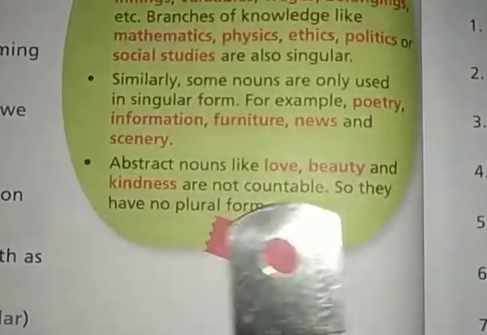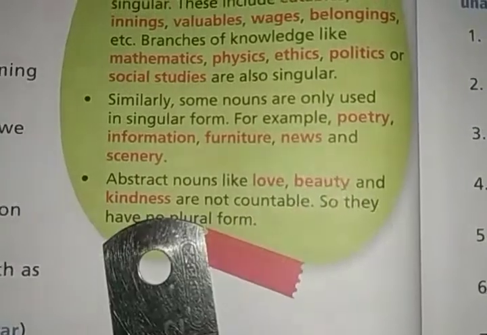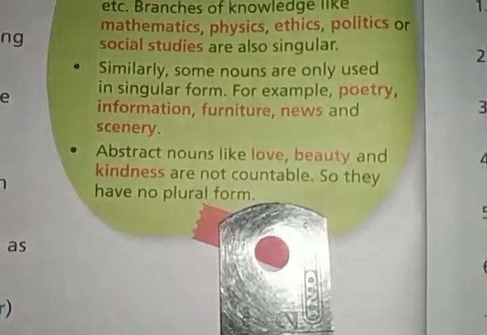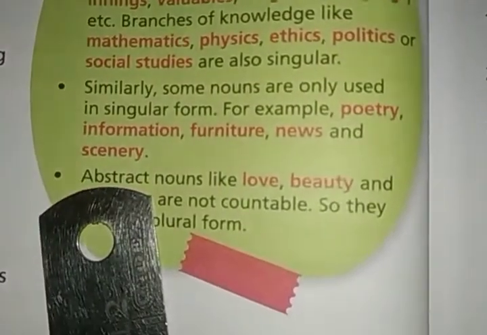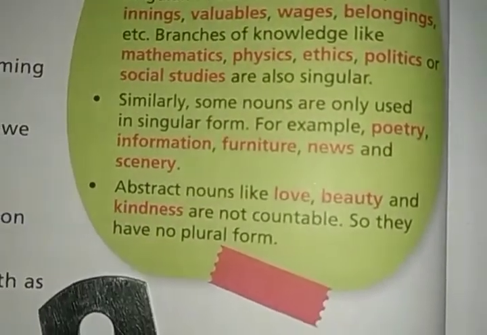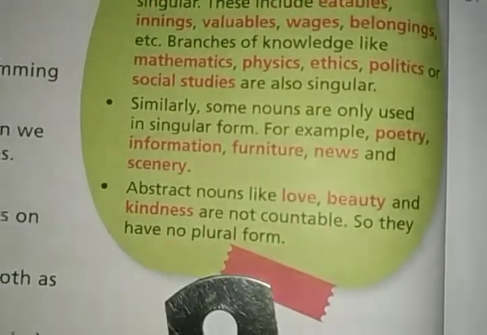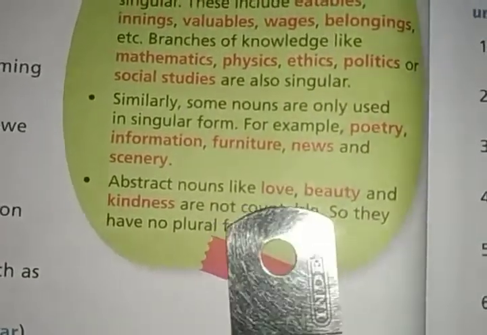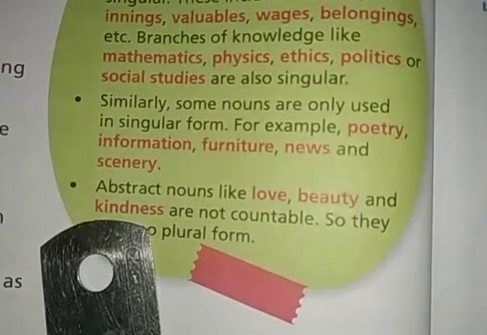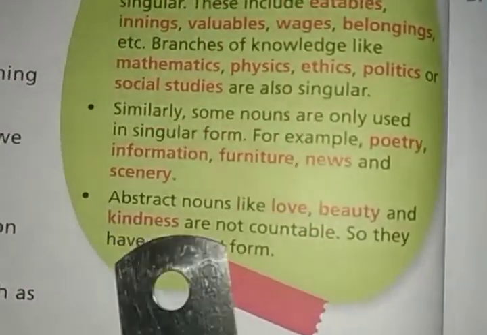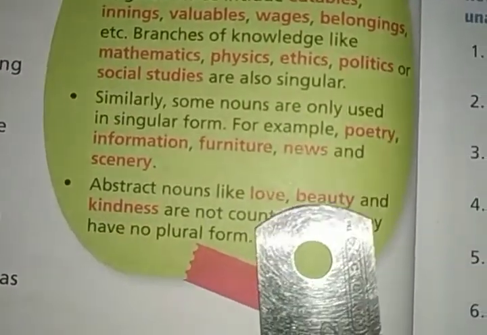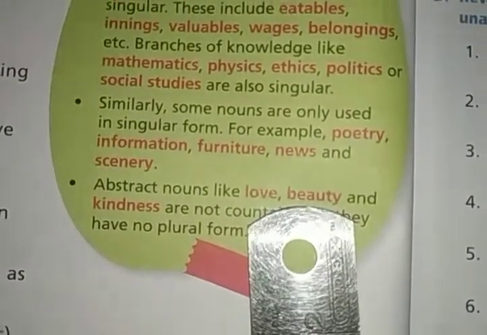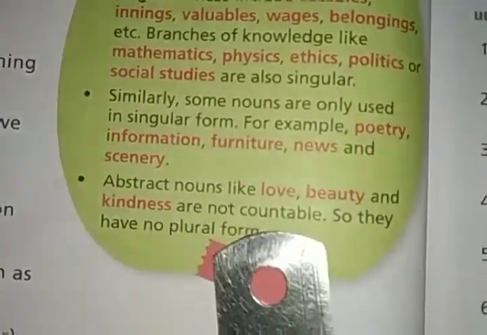Some abstract nouns like love, beauty and kindness are not countable. Okay, you cannot count them, right? Abstract nouns are the nouns which are the names of some feeling or idea. So these types of abstract nouns cannot be counted. Can you count love, beauty, kindness? You cannot count them, right? So these are abstract nouns which cannot be counted.